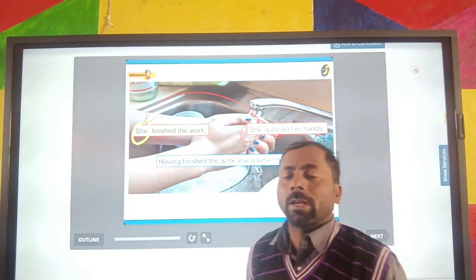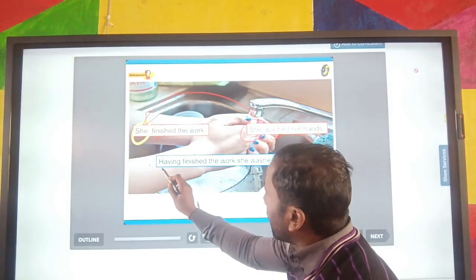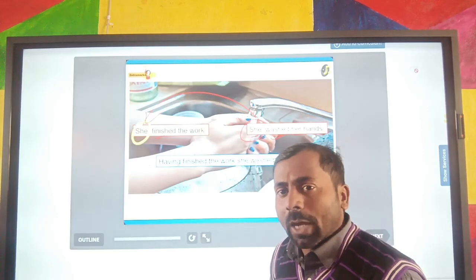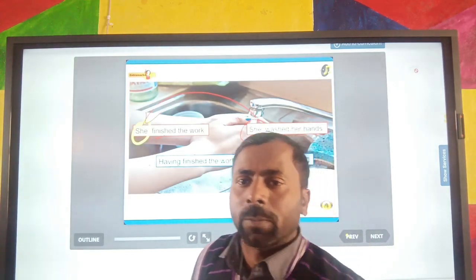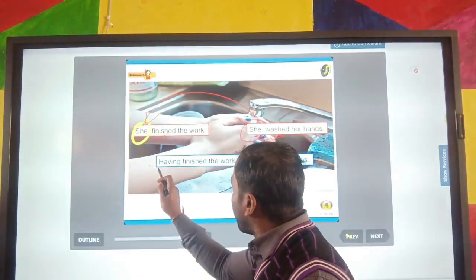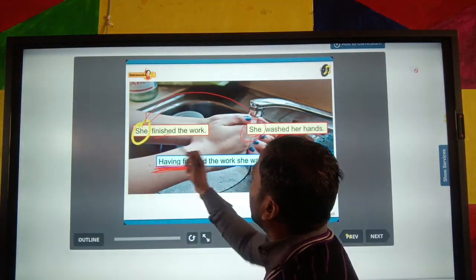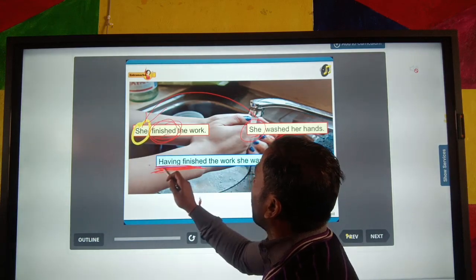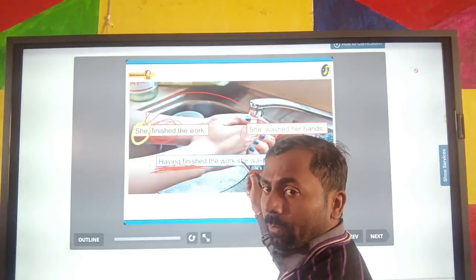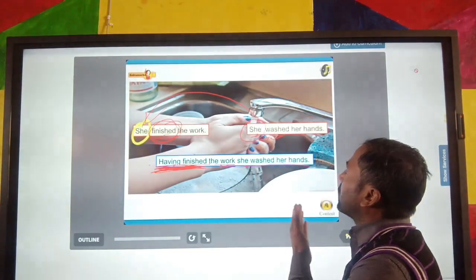We can make this a single sentence by using the participle. You can see it is a perfect participle. I hope you all know about the use of the present participle, past participle and perfect participle. It is the perfect participle formed by using having. Having finished, it is the perfect participle. We take this verb: Having finished the work, see, the rest of the sentence we can use the same, she washed her hands.